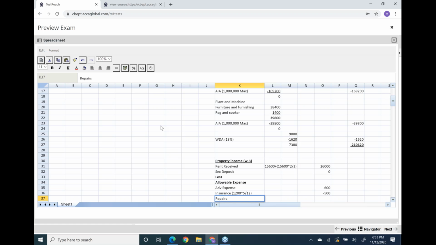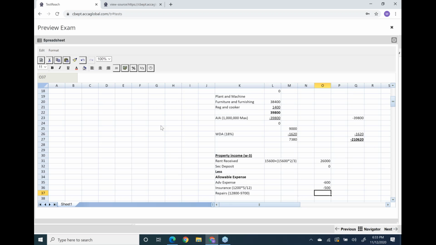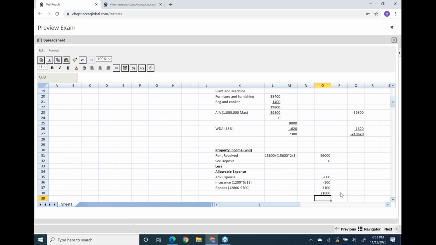And the third thing, the repairs. You remember the repairs? The repairs cost was 12,800 and we got the insurance claim of 9,700. So the net cost is 3,100. Okay. Now let's calculate the property income. See, I have applied the sum formula. It's 21,800.